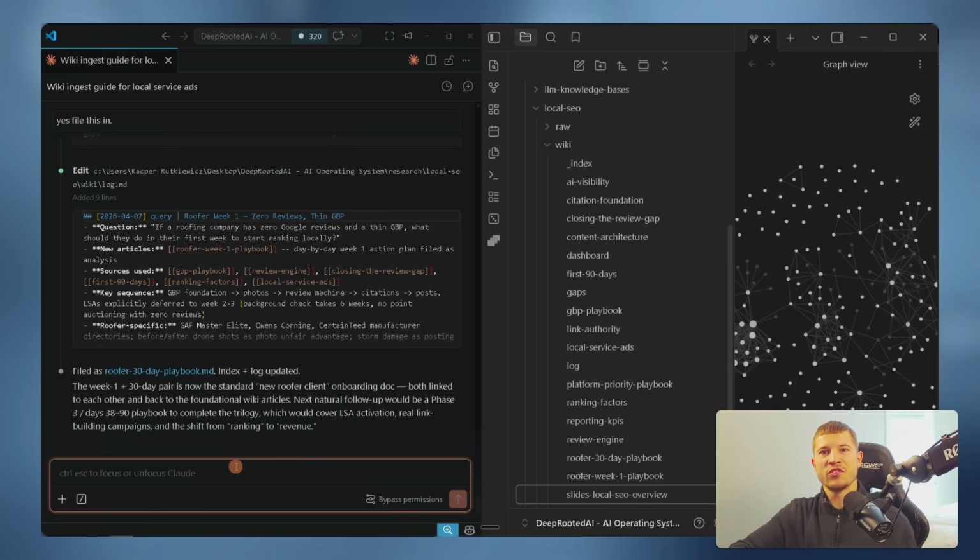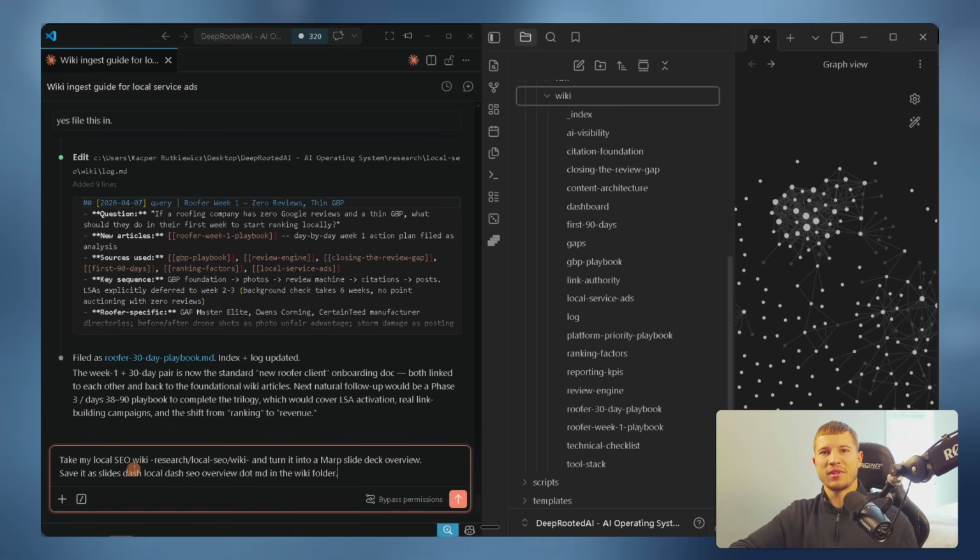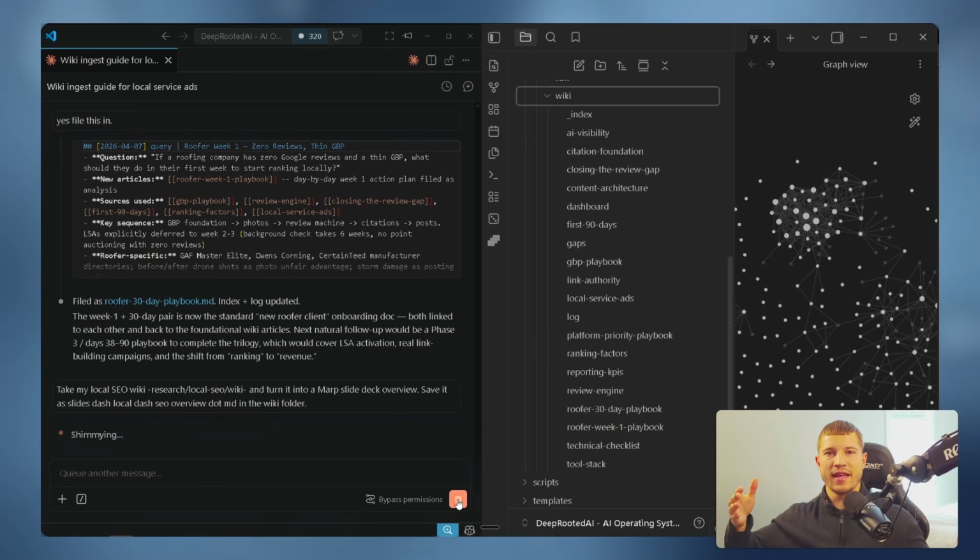The simplest way to use it is just to ask Claude to do it. The prompt is as simple as this. Take my local SEO wiki, point it to the wiki vault folder inside of Obsidian, and turn it into a Marp slide deck overview. Save it as slides-local-SEO overview.md in the wiki folder. So we'll go ahead and send that off. It's going to go ahead and create that markdown file now.